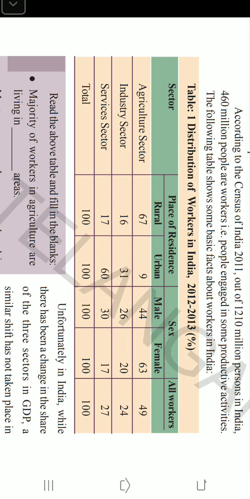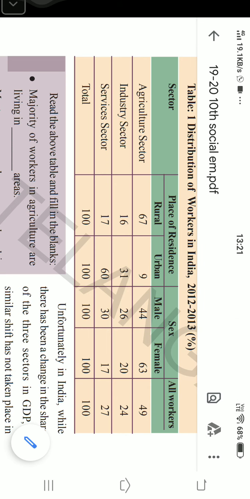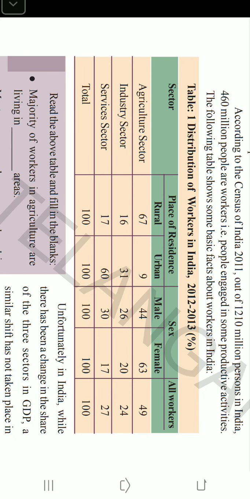And such rural people are not able to find good jobs in industries and services. It is 31 in urban area, whereas rural people working in industries 16 percentage. That means very little contribution of workers from rural area in industries and services.